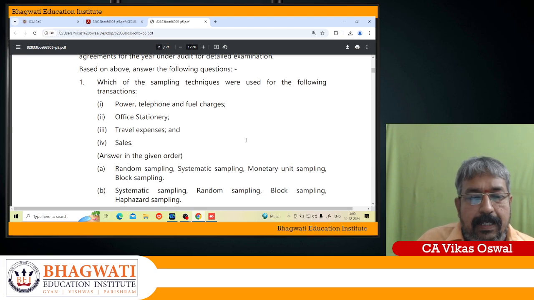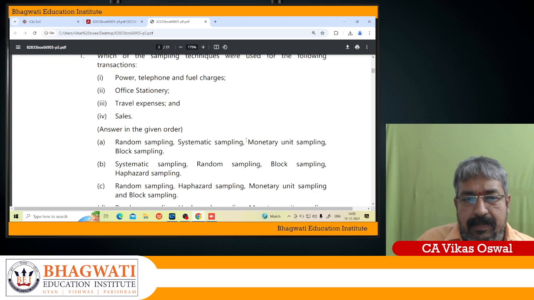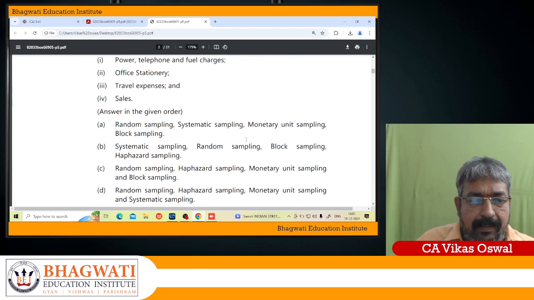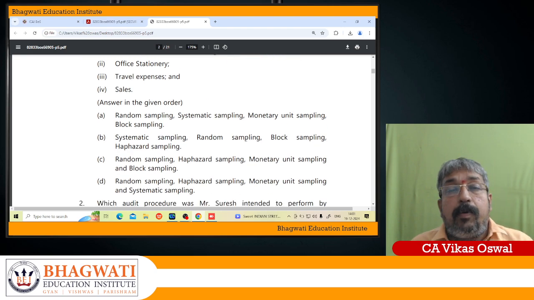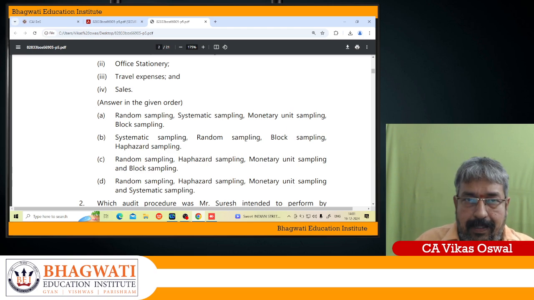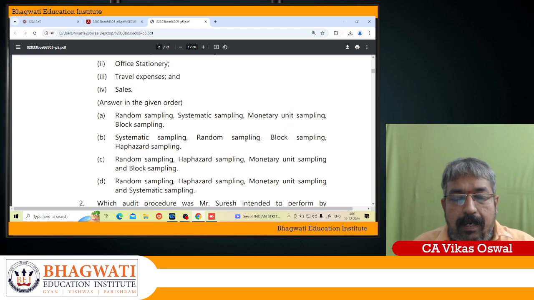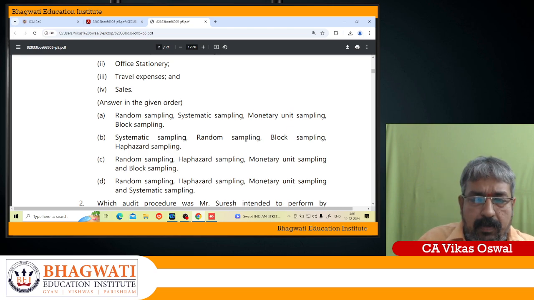So first they give random sampling, which was already highlighted. The second one, office stationery, says systematic sampling, monetary unit sampling, and block sampling. So block sampling and random sampling are correct. Block, because in block you select items which are continuous in nature; they have selected 200 items. In random, they clearly highlighted they are using a random number table, so it is a random sampling technique. Now the answer will lie between A and C.